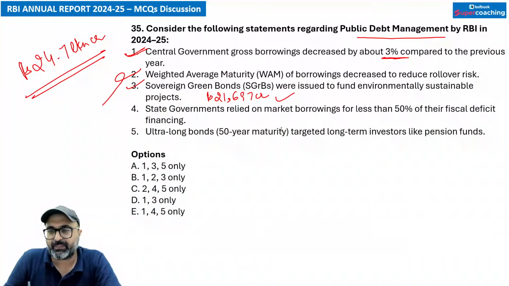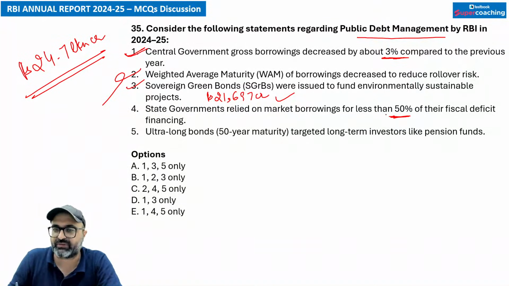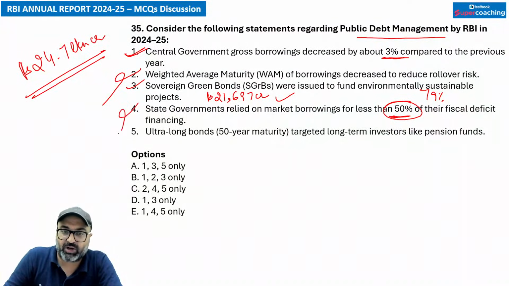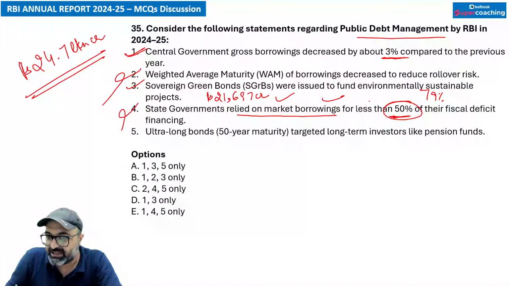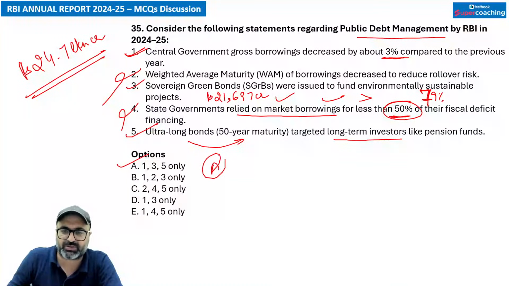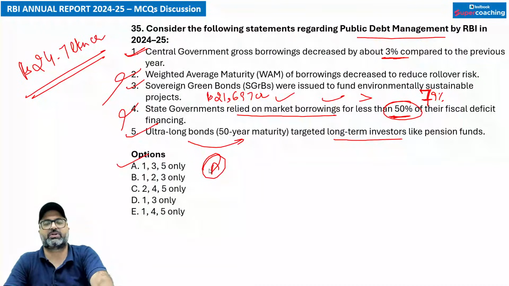State government relied on market borrowings for less than 50% for their fiscal deficit. No sir, state government, they have relied on 79% via market borrowing. So this is wrong. They have relied on market borrowing, यहां तक ठीक है, but it is greater than 50%. तो ठीक होता, या exactly बता देते around 70% तो ठीक हो जाता. Ultra long bonds of 50 years targeted long term investors. That is correct. So 1, 3, 5 A option is the correct answer. Moving on to the next question.